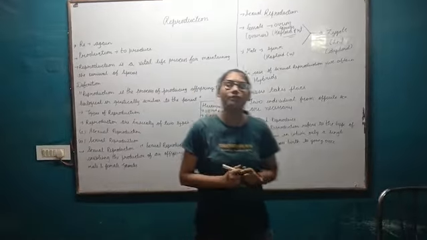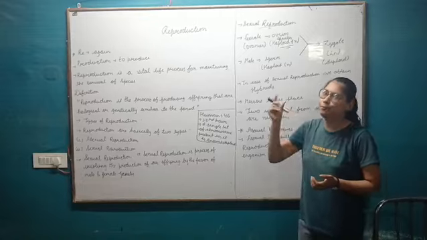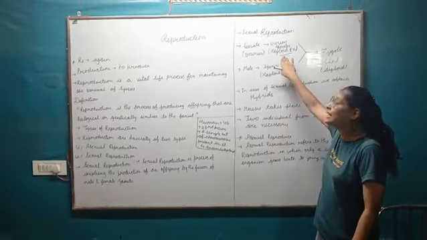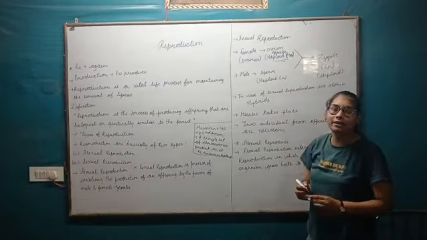So both of the gametes produced by the male and female are haploid in nature because they have a single set of chromosomes, n number of chromosomes.